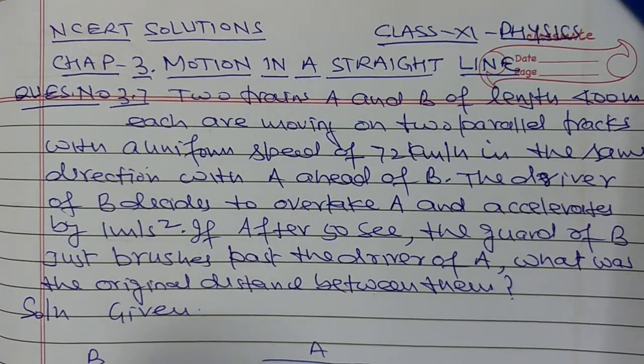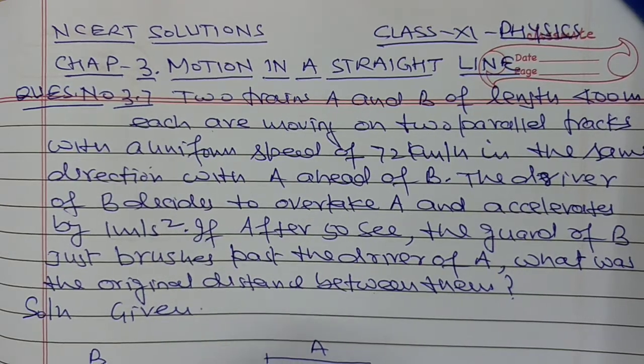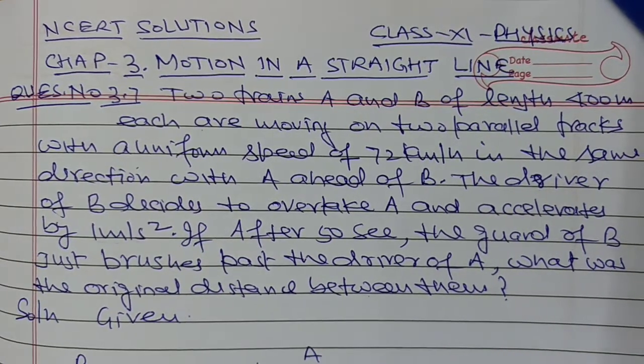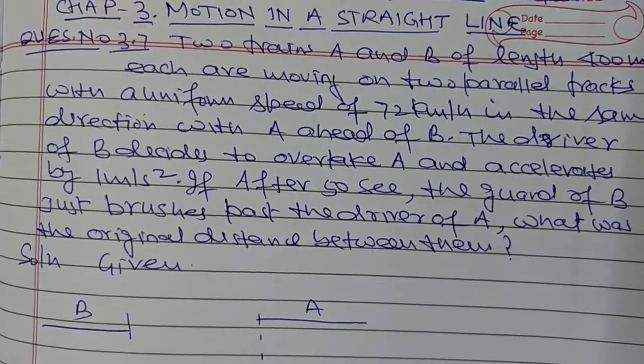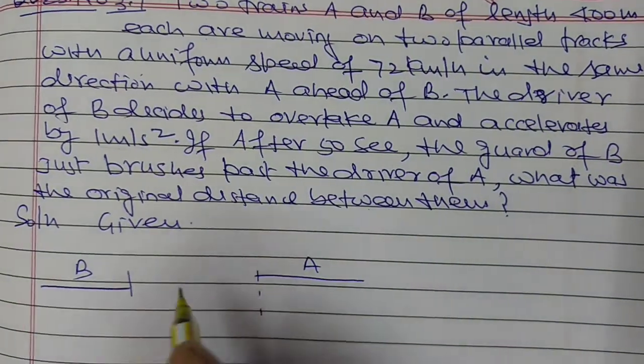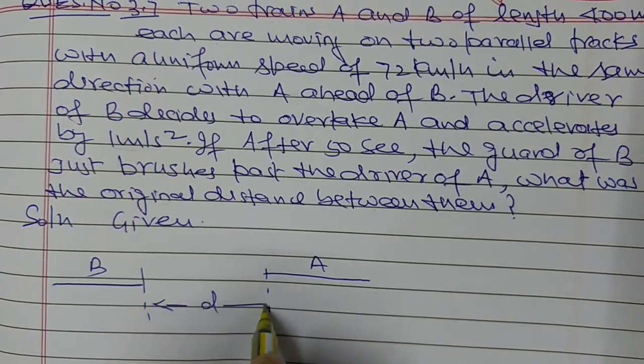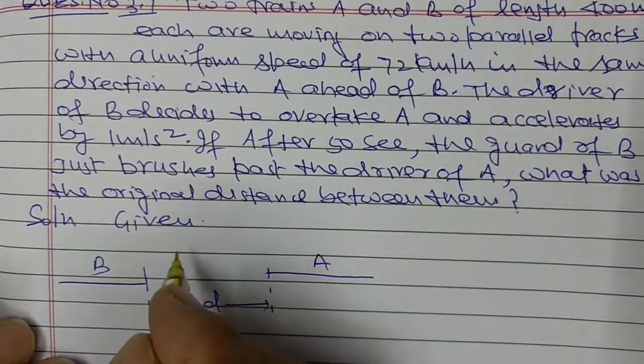Let the original distance between them be d, and this is the situation at t equal to 0.